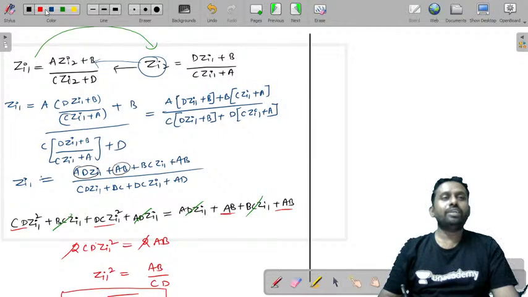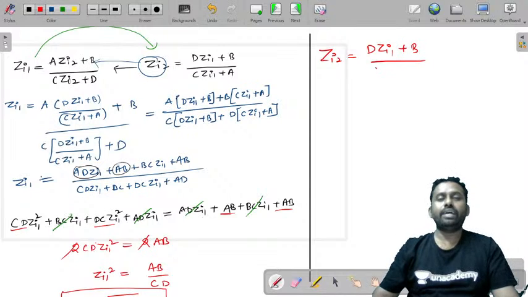So what is this value you get? So it is, you have Zi2 is equal to D Zi1 plus B by C Zi1 plus A, and Zi1 is equal to, just try to substitute this.